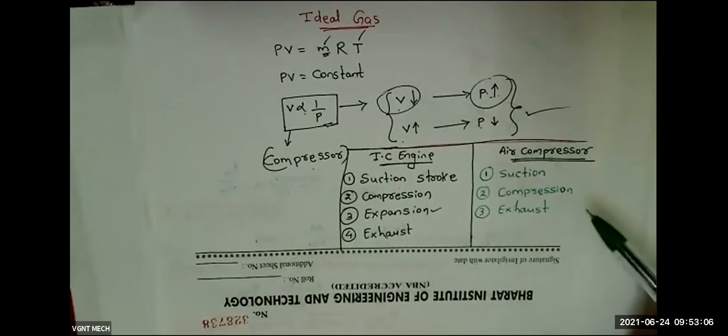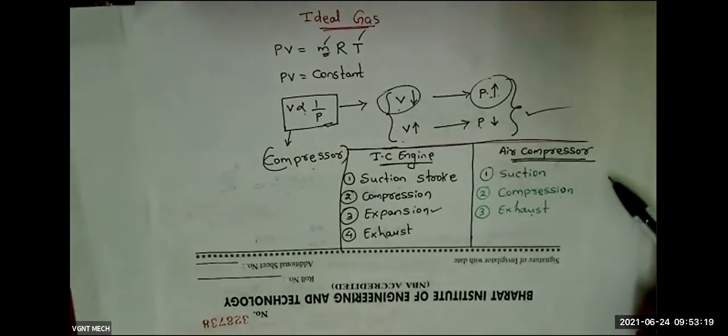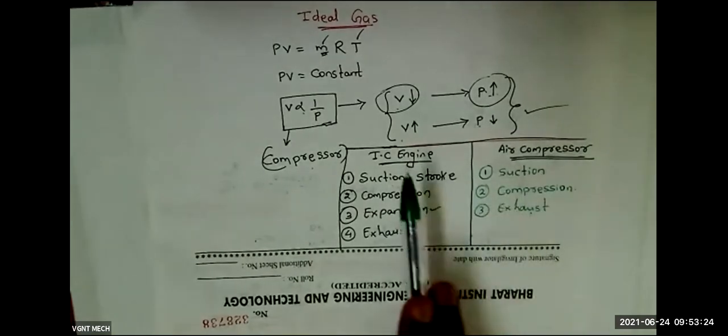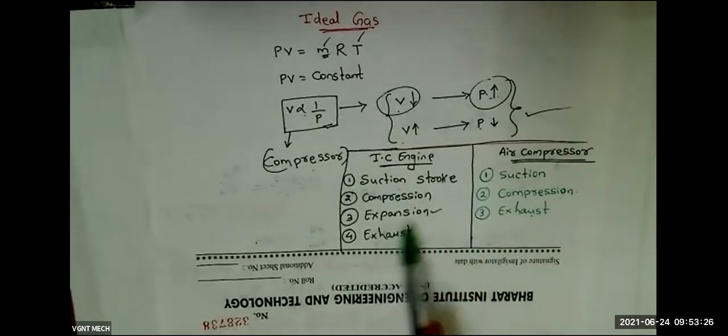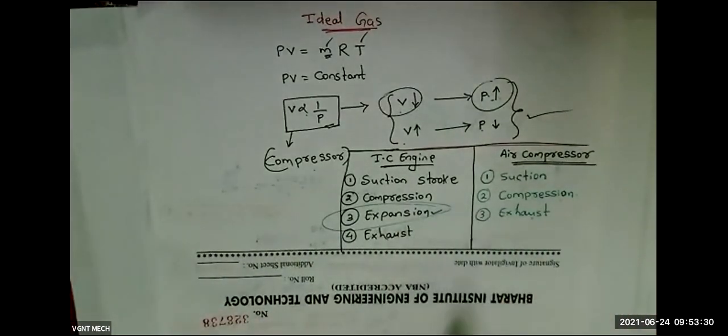In the suction stroke, air will enter the cylinder. During the compression stroke, we will compress the air by decreasing the volume of the cylinder. And once we compress the air, we will open the exhaust valve, and through this exhaust stroke, we will transfer the air from the cylinder to the storage tank. So that is the difference between an air compressor and an IC engine. Here we have an expansion stroke, but in a compressor there is no expansion stroke.